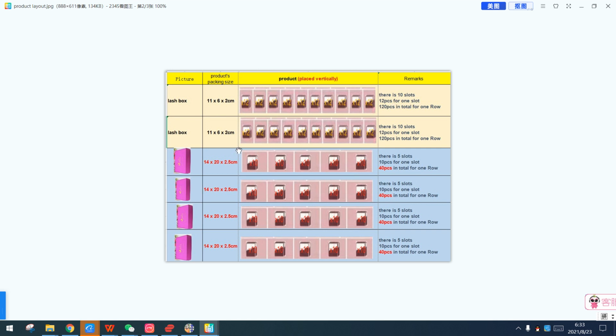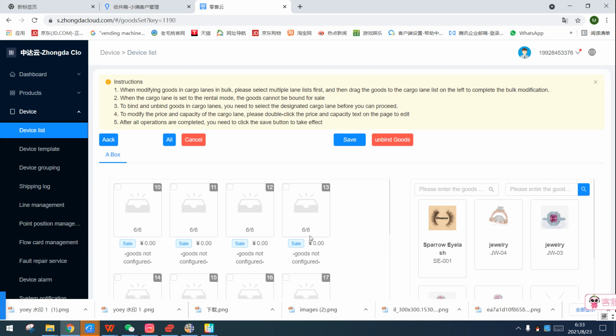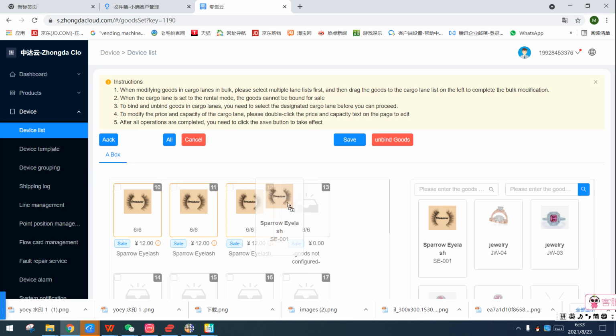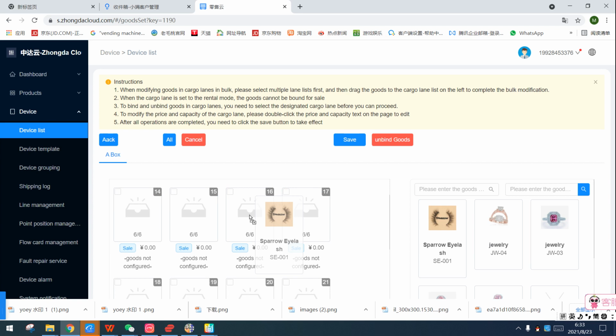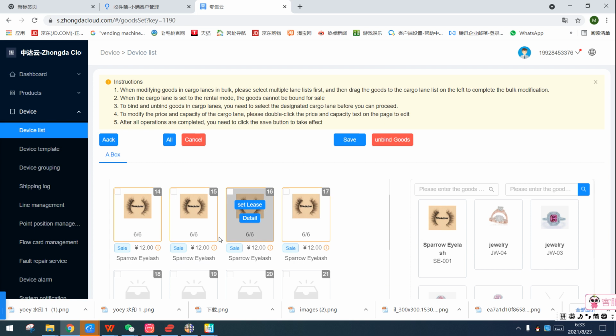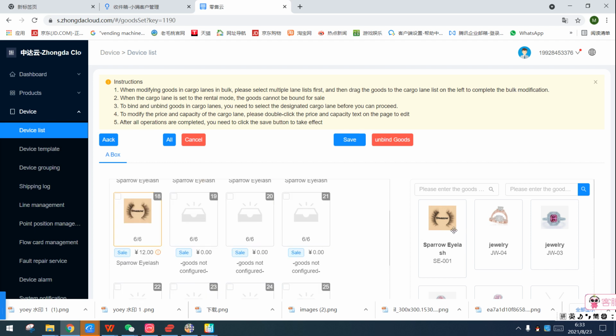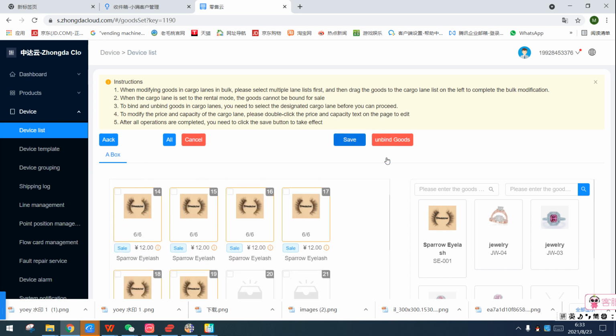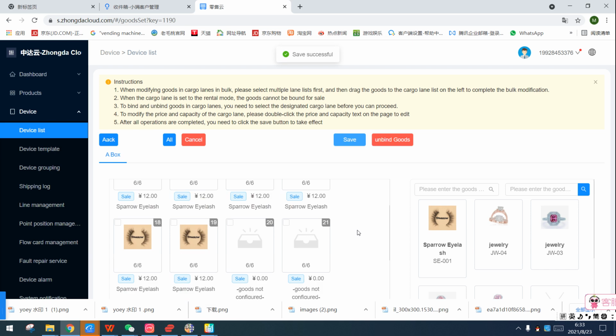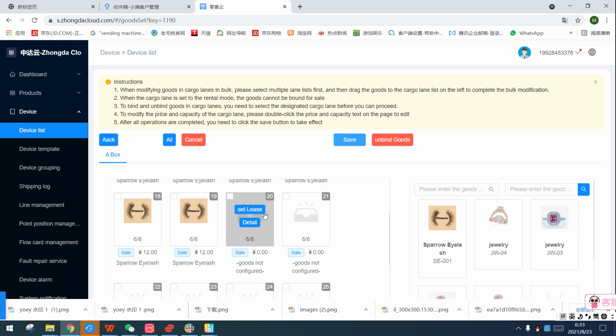And the second load also comes with 10 slots. Okay, let's go. How to? Yes, with 10 slots: 1, 2, 3, 4, 5, 6, 7, 8, 9, 10. So the first lot is ready. So we keep save and go to move to the second lot setting.